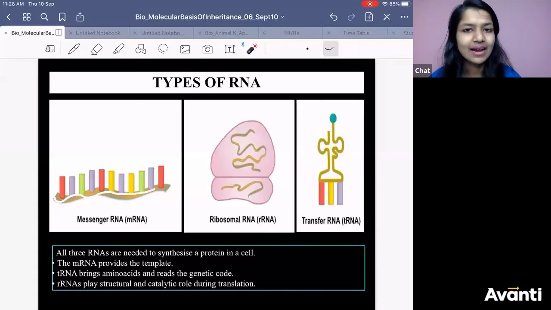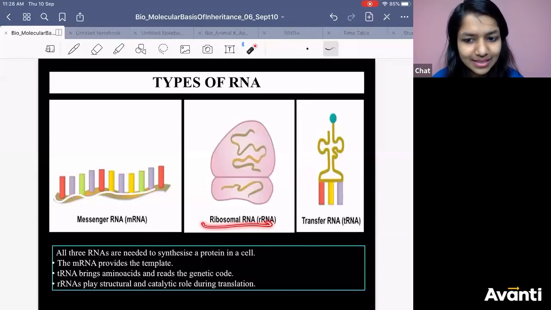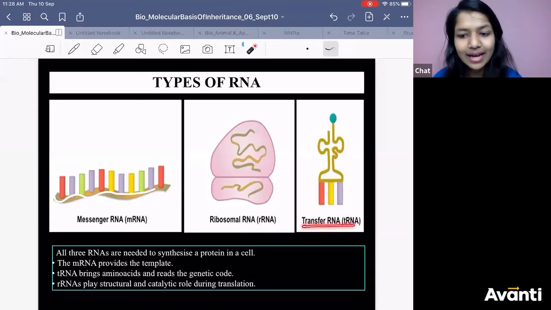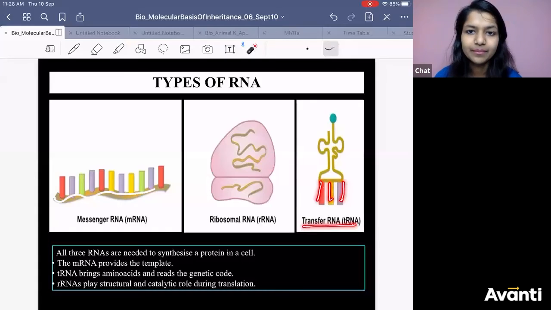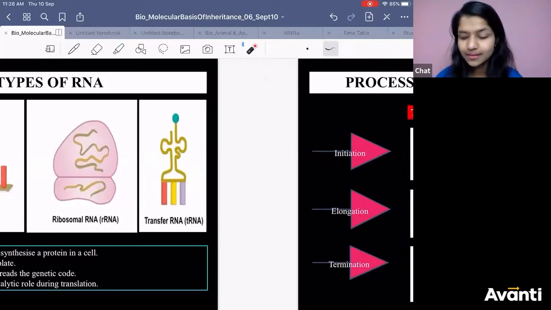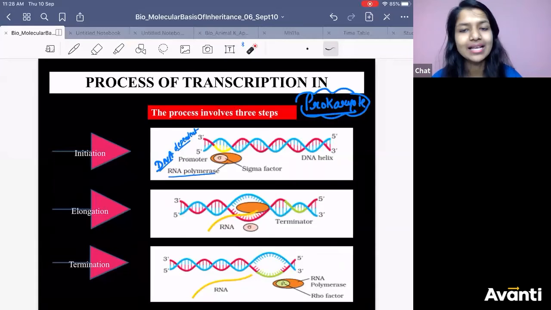So you know that there are different types of RNA. mRNA, rRNA, which will help in protein synthesis. Transfer RNA, which will bring the amino acid, and that will help in the translation process. Got it? Now let us start the process of transcription in prokaryote.